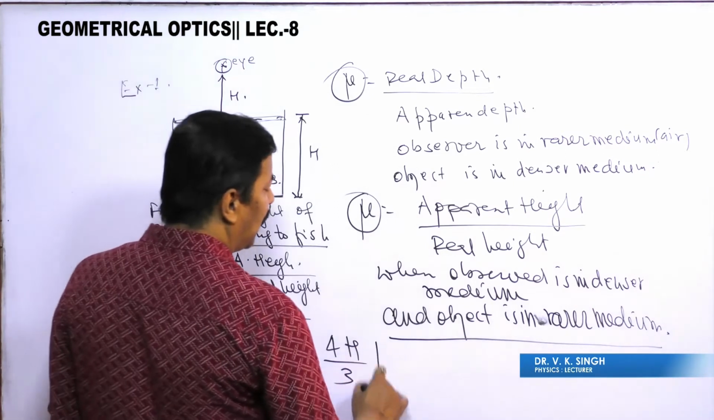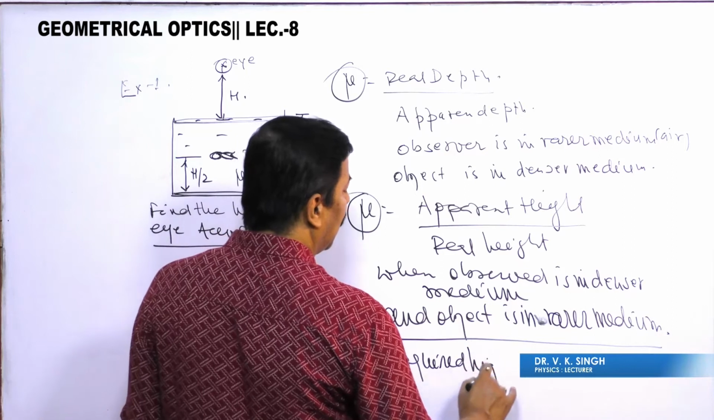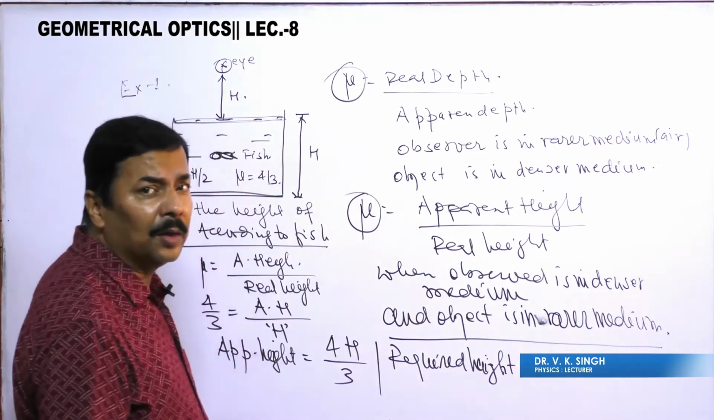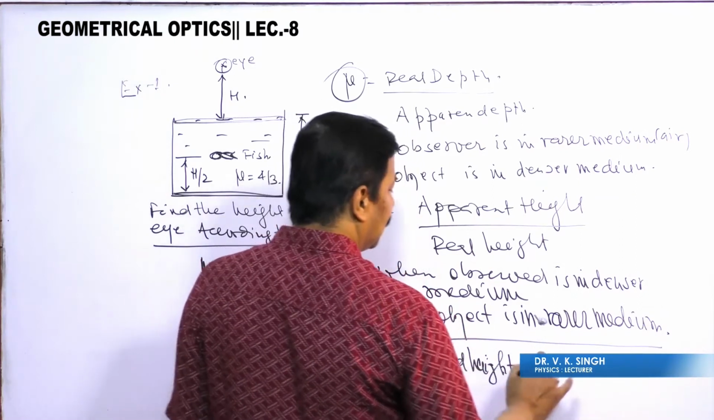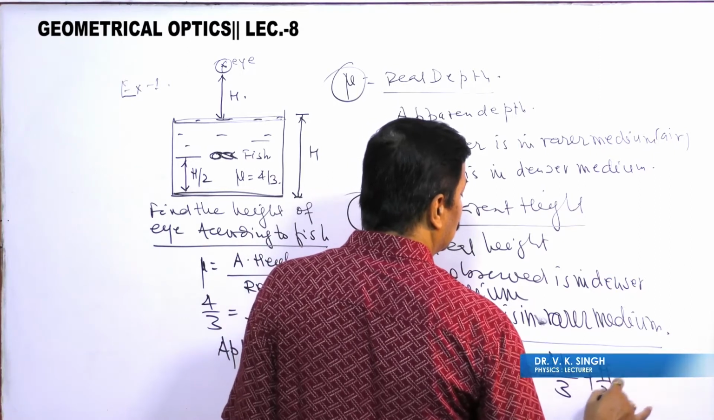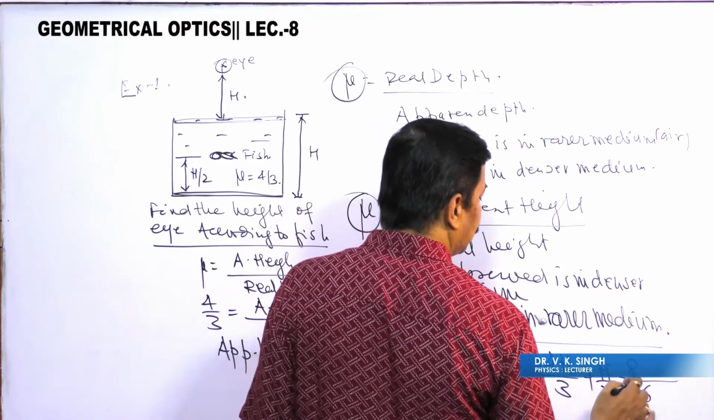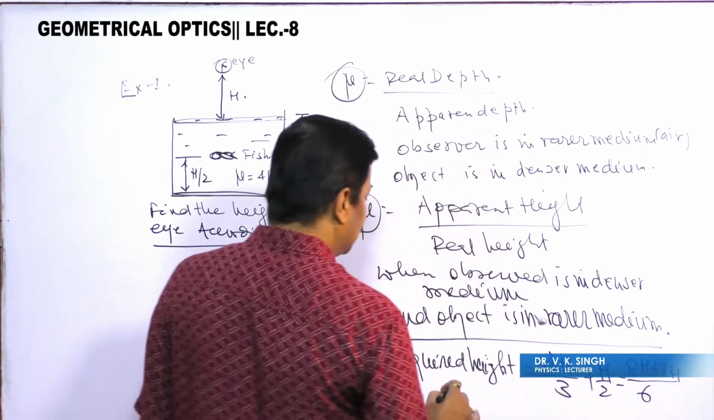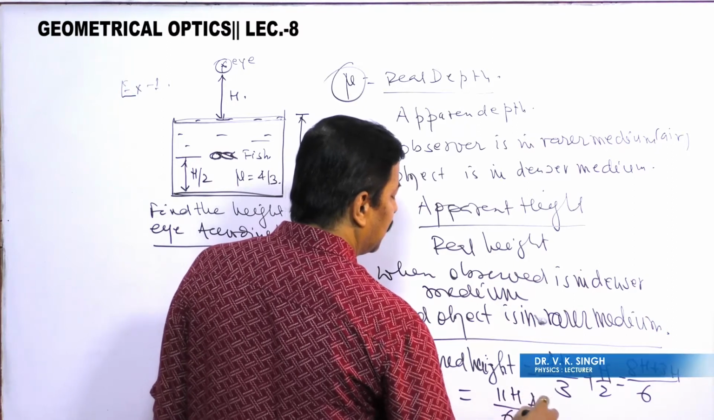So required height, what is the meaning of required height? The height that the question asked for. Required height is equal to 4h/3 plus h/2, that is 8h plus 3h over 6. That means this is 11h/6. This should be your answer.